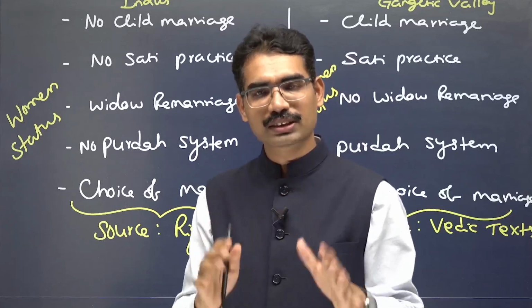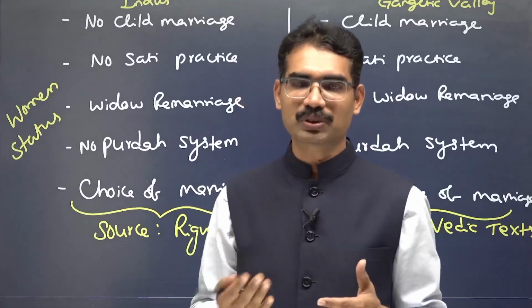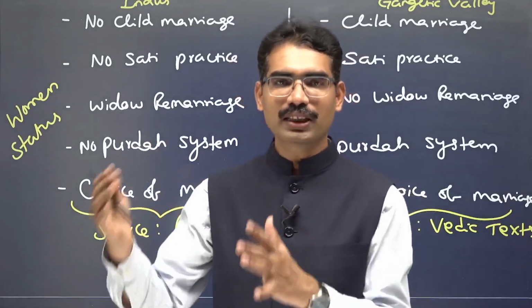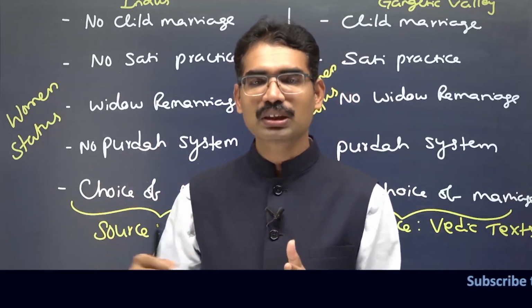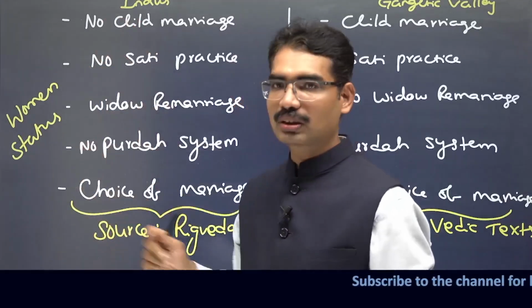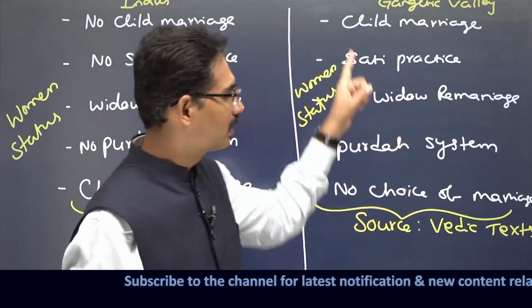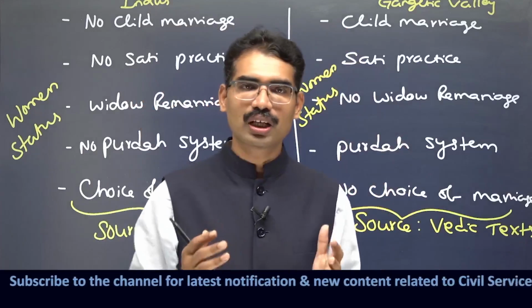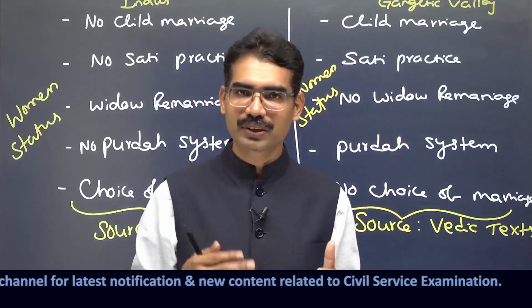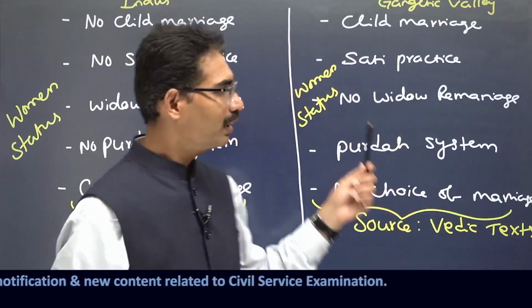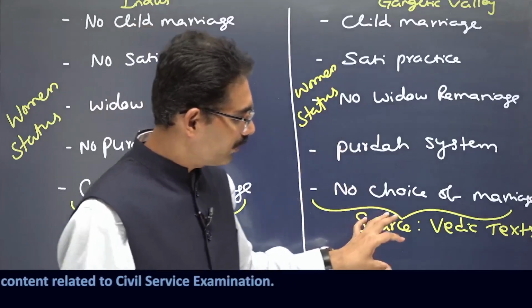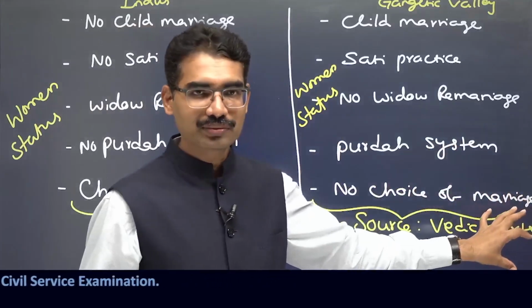Even today, compared with the so-called mainstream Vedic society, the tribal people are more advanced, more liberal. Even today, that is one of the characteristics of Indian society. That is how it is for whoever comes into contact with Vedic life.